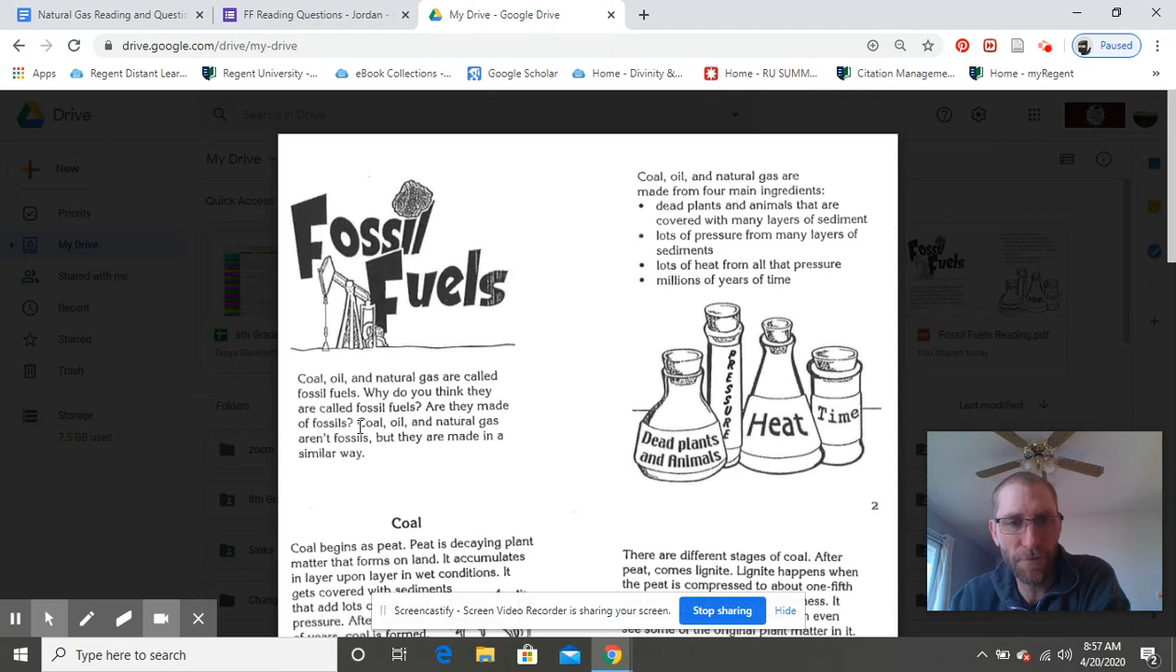They are made of fossils. No, they are not, right? So are they made of fossils? The question: coal, oil, and natural gas aren't fossils, but they are made in a similar way. Coal, oil, and natural gas are made from four main ingredients.